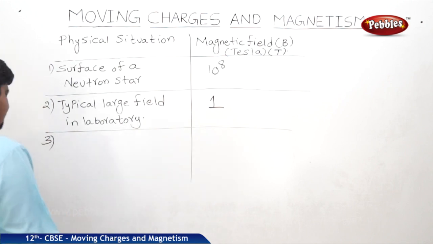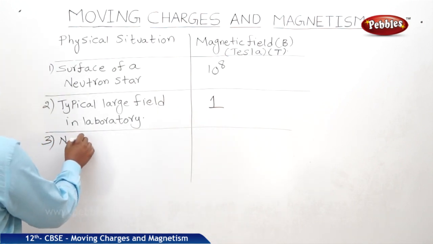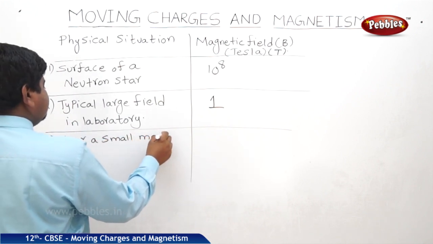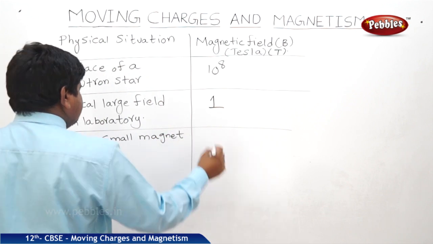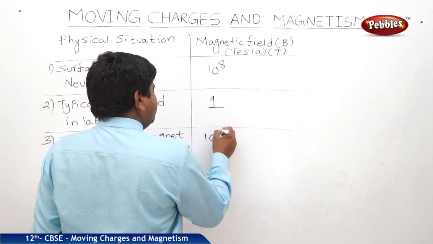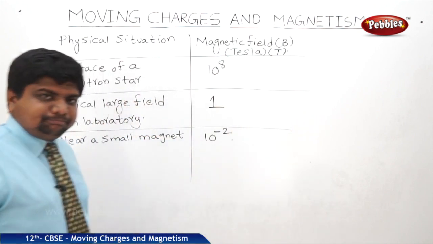The third example, near a small magnet. Near a small magnet, we can expect a magnetic field of 10 to the power of minus 2 Tesla.